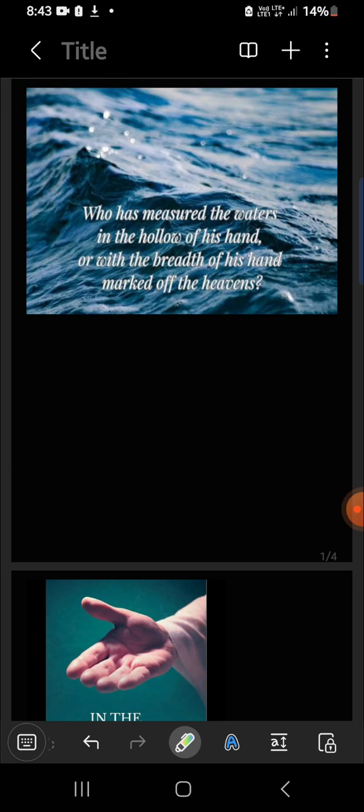I'm using images so that you will not forget, because images will give us more memory. I'm going to teach you these Bible verses by showing the images. Firstly I will read the Bible verse, and after that I will show images and explain what those images mean, and those images will be helpful to you to learn the Bible verse much easier and much quicker. So can we just step into the video?